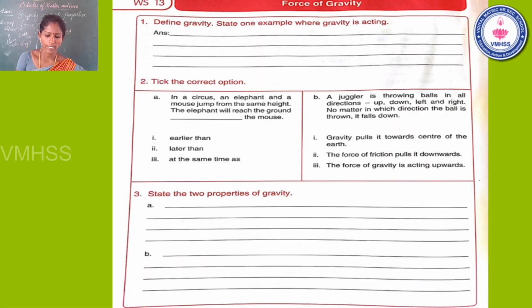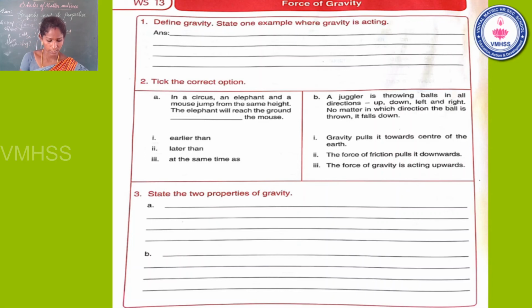No matter in which direction the ball is thrown, it falls down. Gravity pulls it towards the center of the earth. That is the first property.